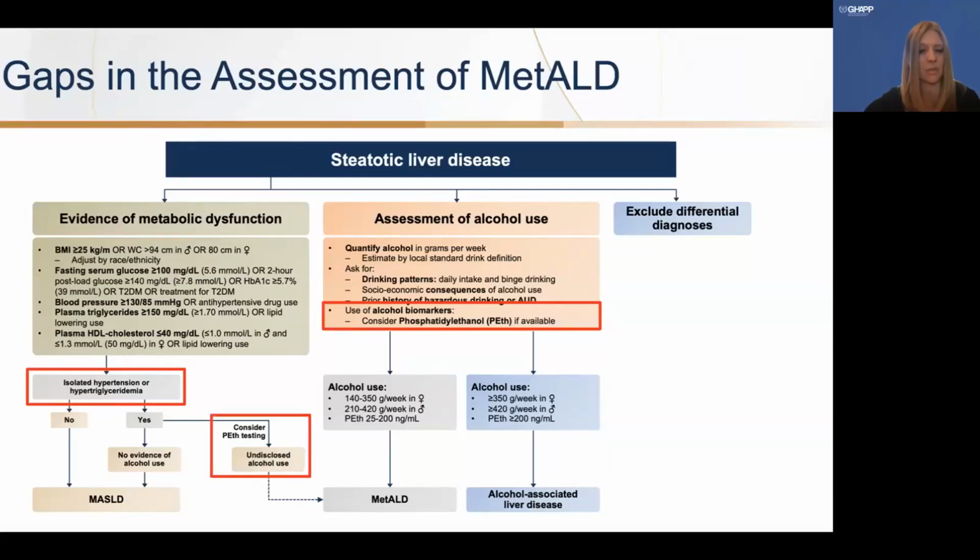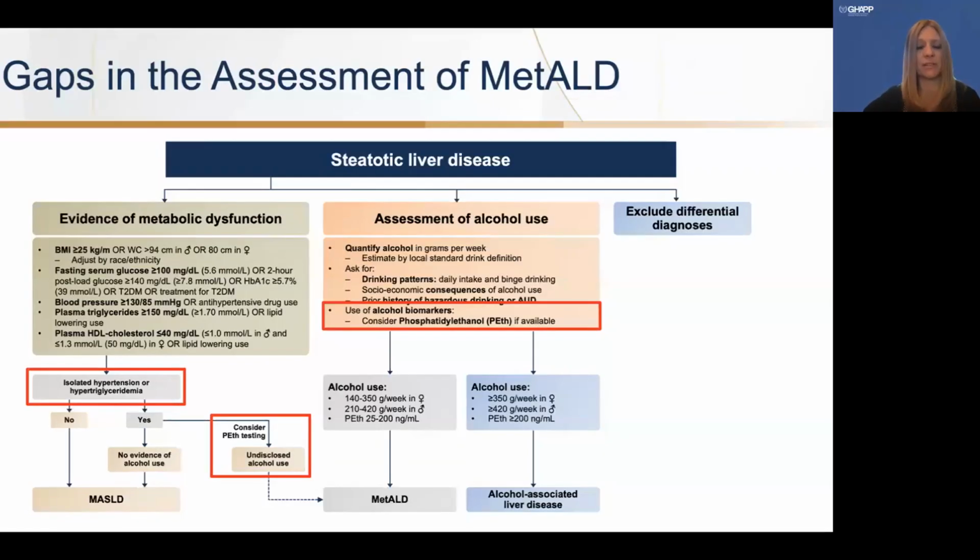So if a patient has undisclosed or uncertain quantity of alcohol intake, we can certainly run a PEth on them, and this can give us a really helpful biomarker to give us a quantification. So if their PEth falls between 25 and 200, they're more likely a metabolic ALD patient, versus if it's greater than 200, they fall in that alcohol-associated liver disease category.